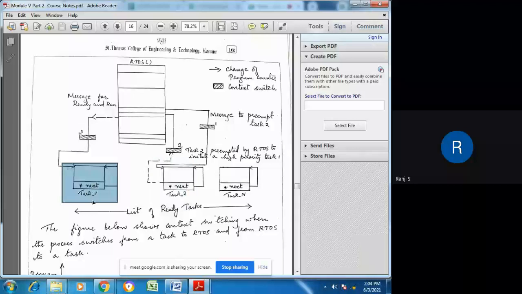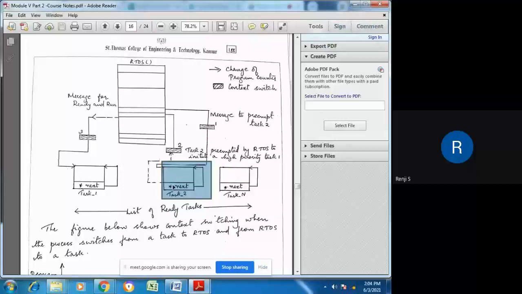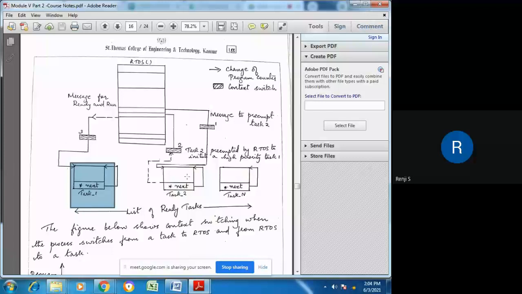And when task 1 gets blocked, it returns back to task 2, because the context switch had occurred in the middle of the execution of task 2. Then task 2 will execute, and if task 2 gets blocked, it will go to task 3, and so on.